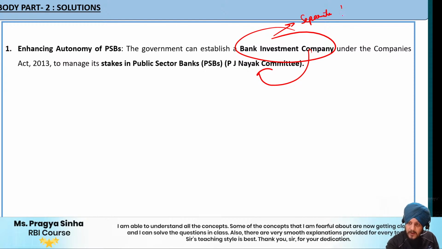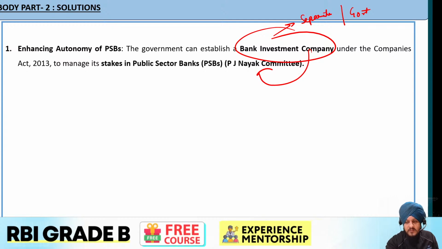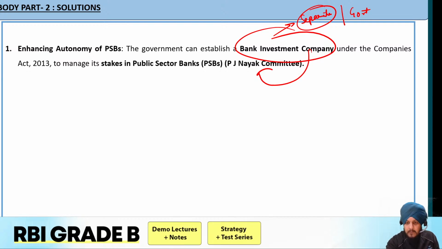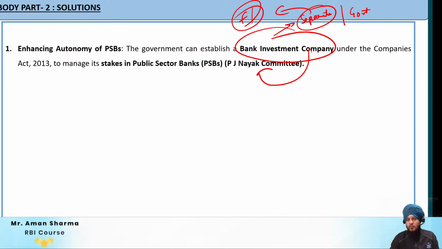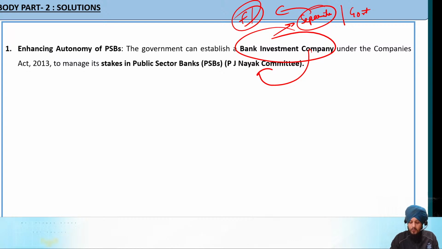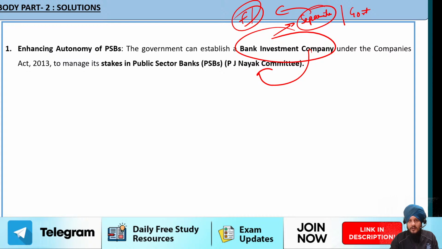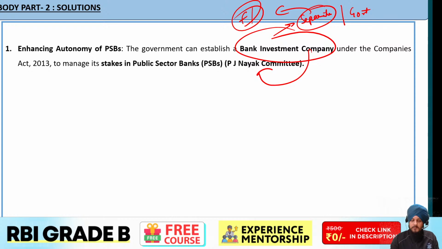Separate from what? Separate from the government. Because we know that government interferes a lot when it comes to the functioning of the bank, when it comes to decision making of the bank. So this bank investment company will be established as a separate company, and it will take decisions in an independent manner with respect to the functioning of the bank, policy making, and other administrative decisions. Fine. So it will be a separate entity to manage the government stake in the public sector banks, in order to reduce the interference of the government. That will give better autonomy to the public sector banks.